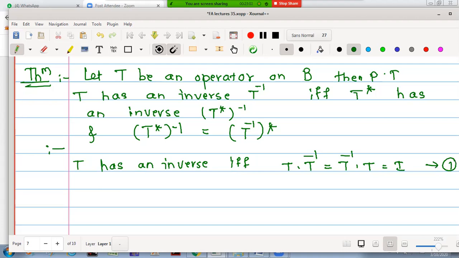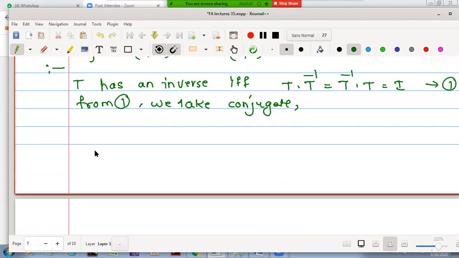Now, just now we have proved that if we take a conjugate operator, then this is going to reverse the product and preserve the identity transformation. Therefore, from statement number 1, we take the conjugate. What will happen if we take a conjugate? (T T inverse) star is equal to (T inverse T) star is equal to I star.